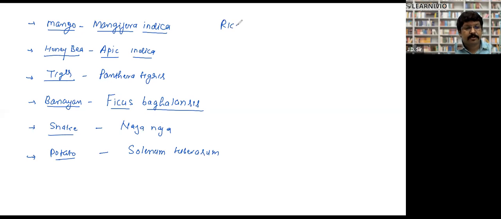Rice is Oryza sativa. During our classes, we'll study a number of names. These are very common examples, so that's why I've written them here. In every name, the first name belongs to the genus and the second name belongs to the species. Clear? That is all about biological nomenclature. Clear to everyone? Fine.